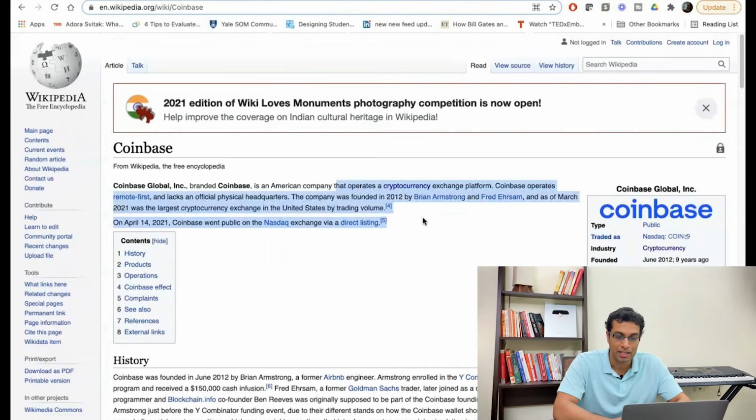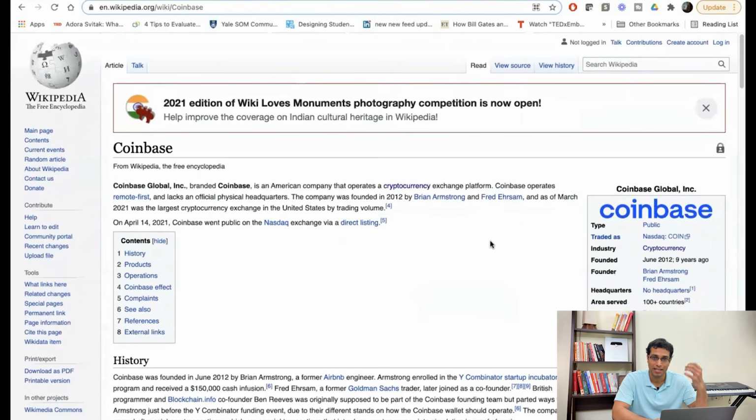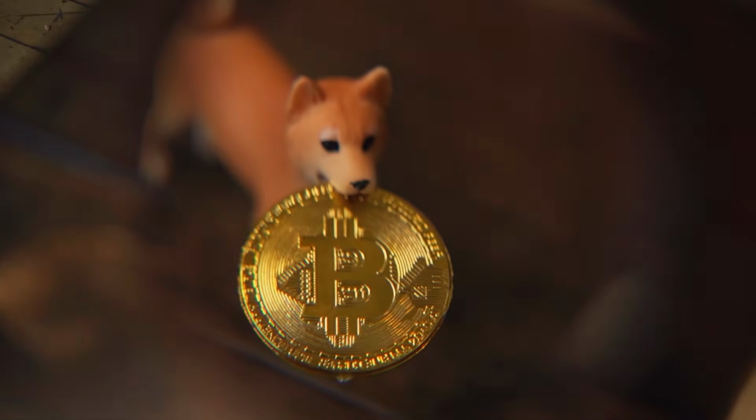So why am I investing in Coinbase? Many of you might not be aware of Coinbase. Coinbase is a cryptocurrency exchange platform. It is one of the world's biggest cryptocurrency exchange platforms. If you don't believe in the crypto narrative, it's fine. No one is pushing you to believe in it. But at least understand that a lot of other people are believing in this narrative.